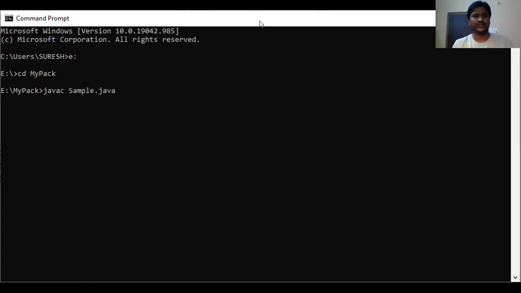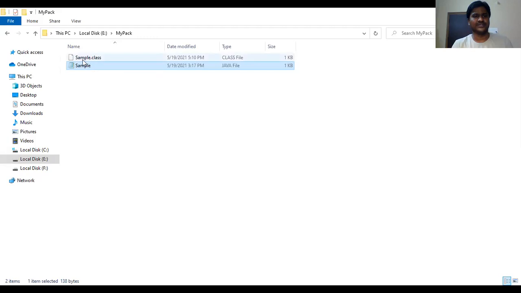After compilation, the dot class file is generated in that mypack folder of your E directory, right? So when you press enter, it compiles successfully. Then go to your directory to check whether the dot class file is generated or not. Once you observe here, this sample dot class file is generated.